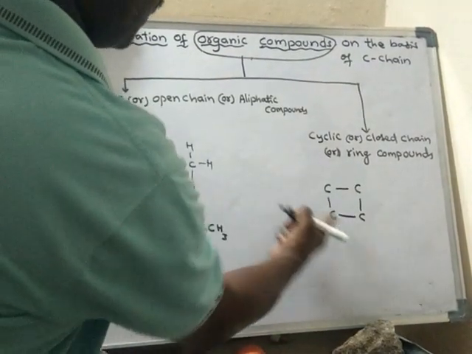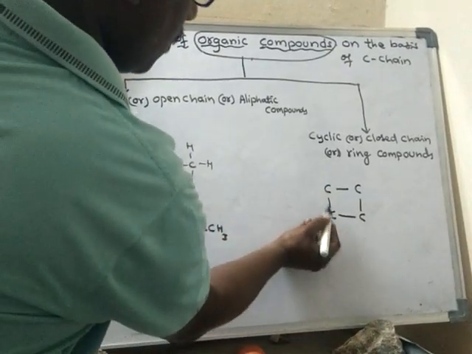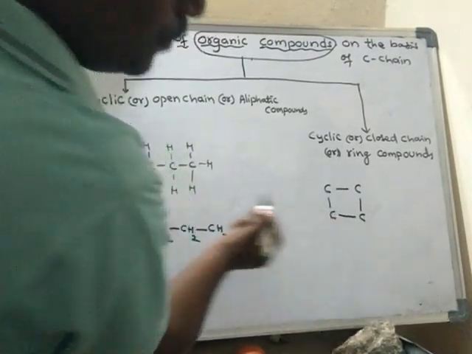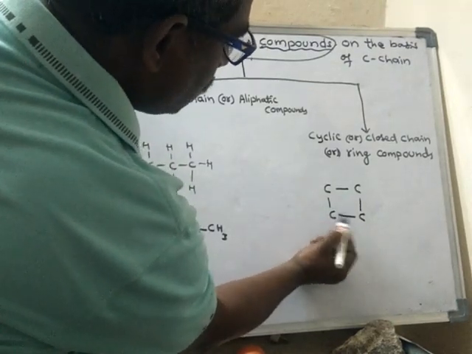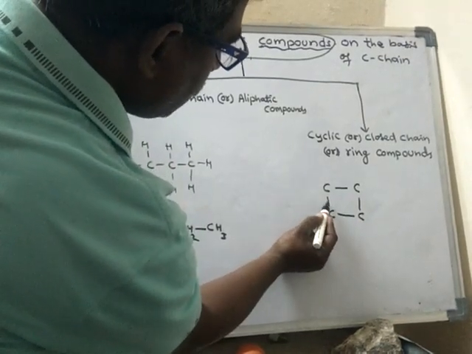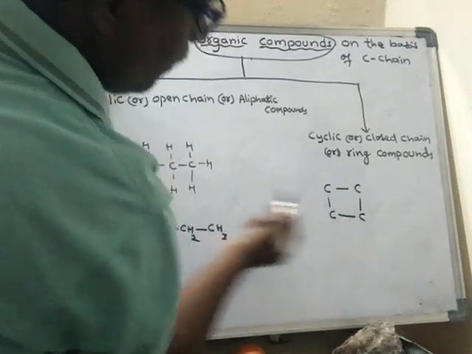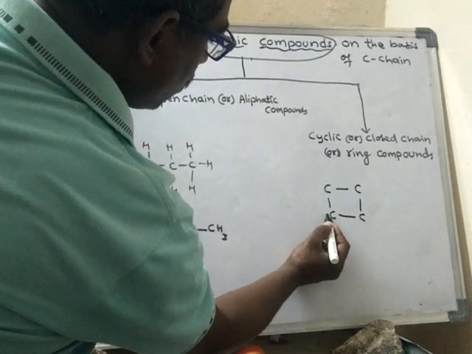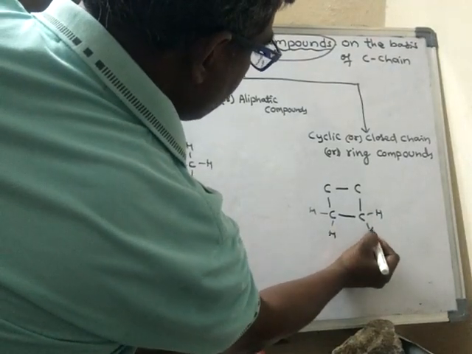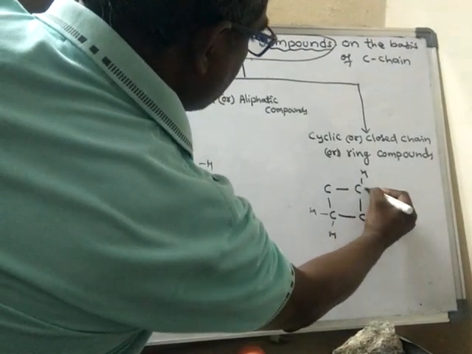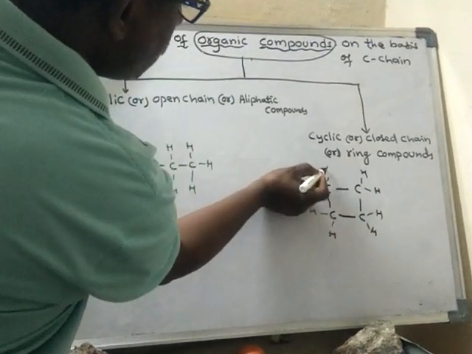Okay, now these are called ringed. So we know every carbon forms four bonds. So two bonds and two bonds are here with two carbon atoms. This carbon is forming two bonds with two carbon atoms, and two more bonds with two hydrogen atoms, like this. This carbon also, and even this carbon also, like this.